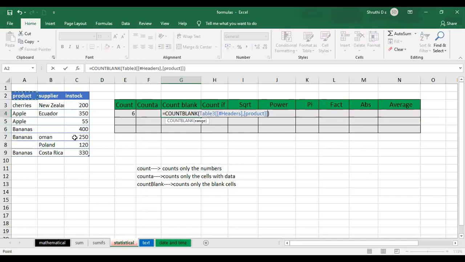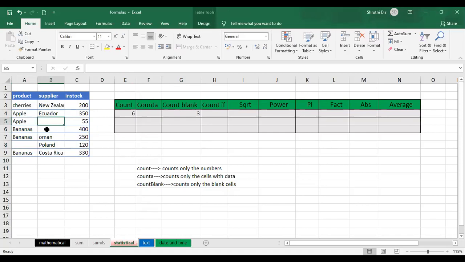I'm trying to take the complete table as the range and press enter. See, there are only 3 empty spaces for me, right? 1, 2, and 3. So these 3 will be counted by the COUNTBLANK function. If I fill out one of these with something, see, it becomes 2 automatically. Excel is going to update all those things. So this is how you can make use of the COUNTBLANK function.